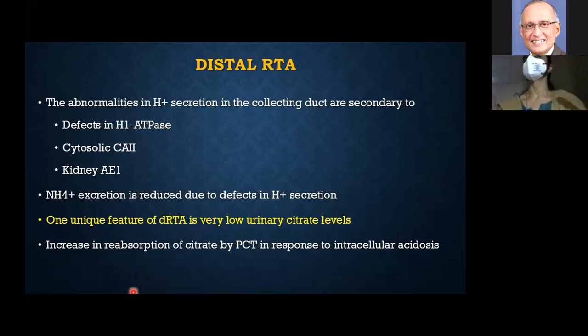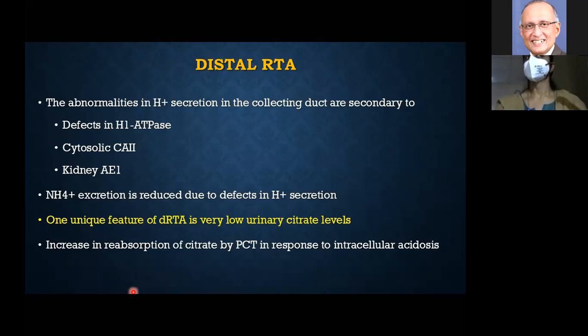One unique feature of distal RTA is hypocitraturia. In proximal RTA, citrate is being lost in urine. But in distal RTA, you have hypocitraturia. Why? The proximal part of the nephron is intact. There is acidosis in the system, so acidosis actually increases reabsorption of citrate. I told you in the previous slides.